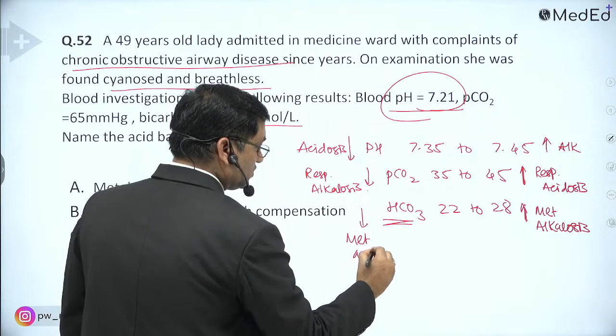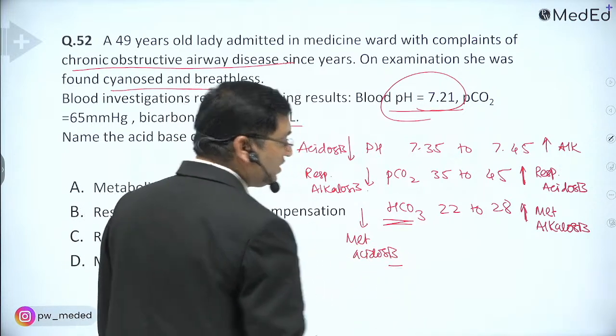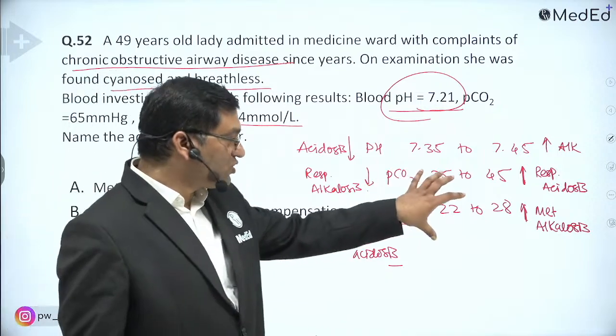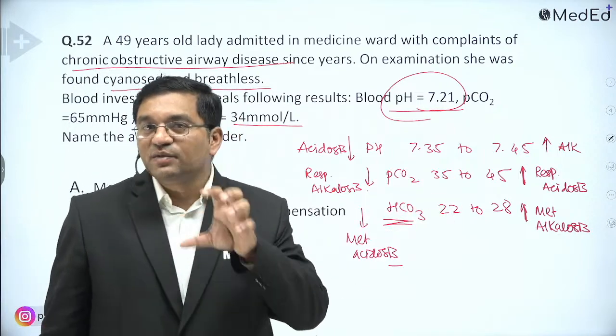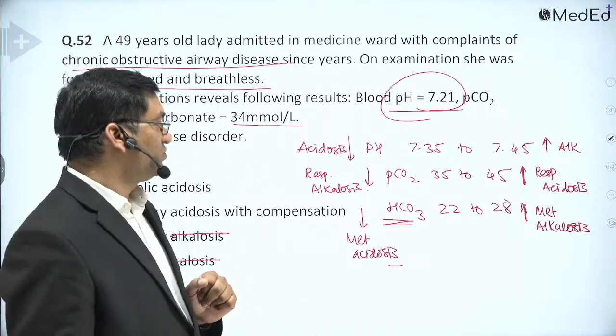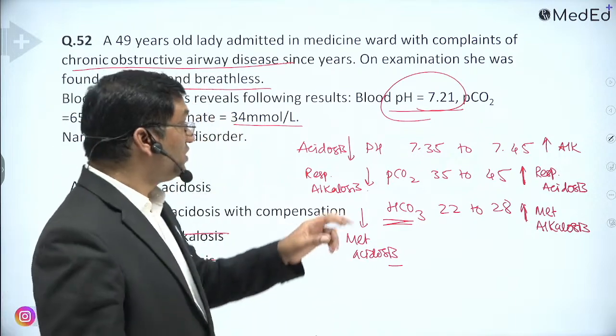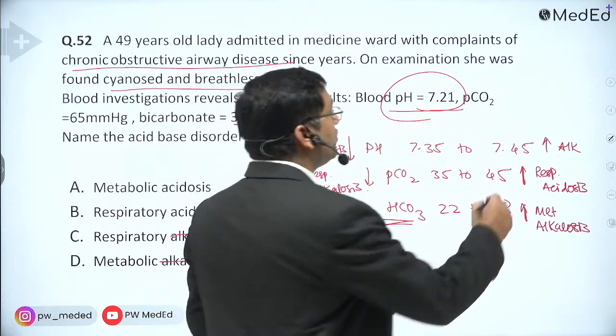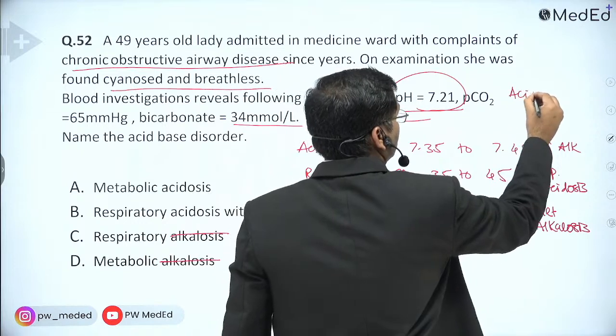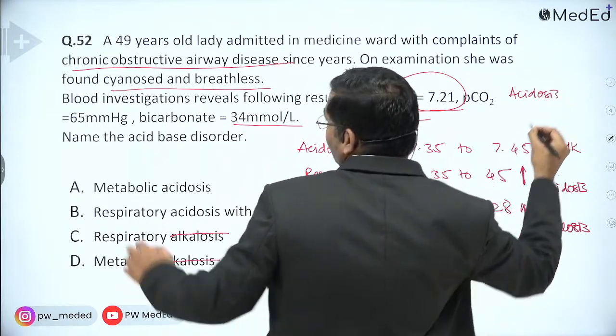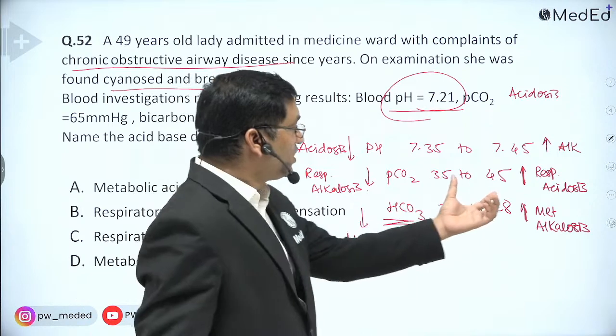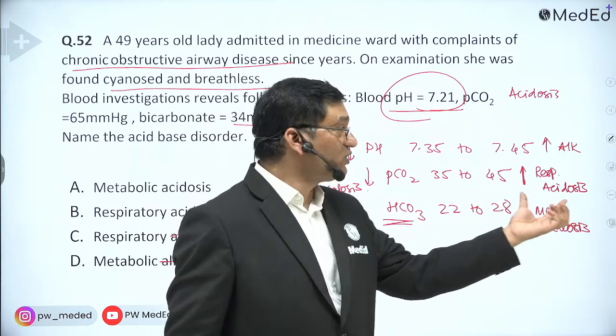Now, the parameter which goes with the pH is the primary defect. Here the pH is 7.21, so it is acidosis. The CO2 level is 65, more than 45, so it is respiratory acidosis.